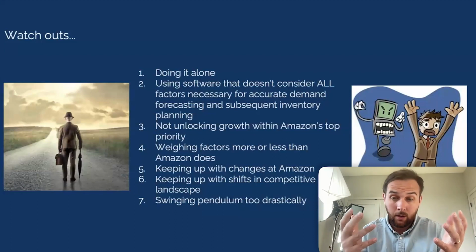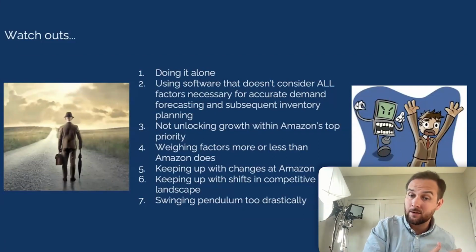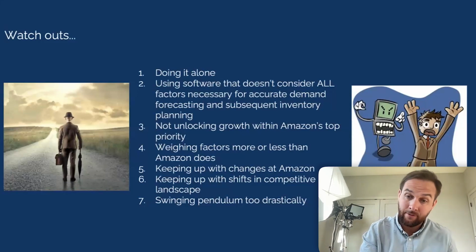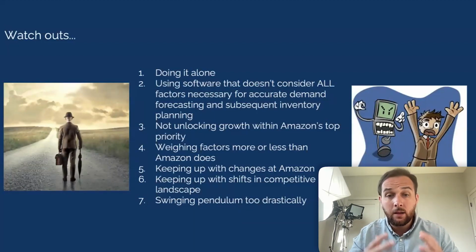So if you're using software that predicts how much inventory you should send in, but it doesn't consider how much money you're spending on ads on that very ASIN, that would be a huge watch out. You're probably not going to have optimal inventory inside of Amazon, not unlocking growth within Amazon's top priority.